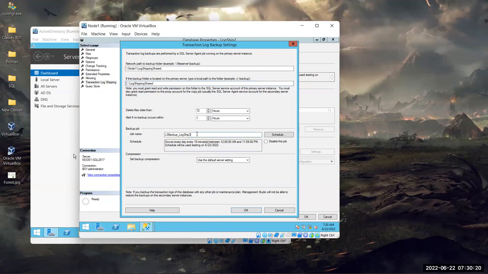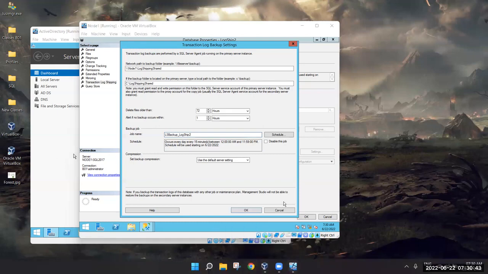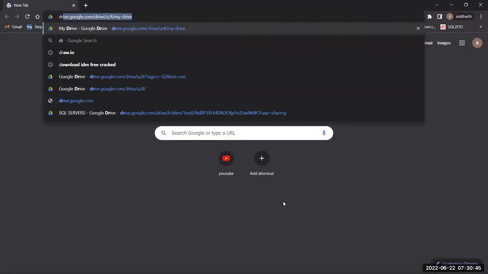As I told you the day before yesterday, log shipping is based completely on jobs, right? What are the 3 jobs that need to be created? Let me see if I have that.